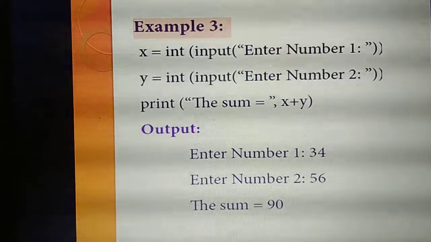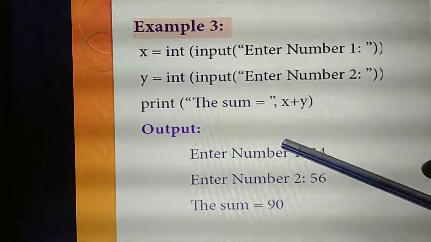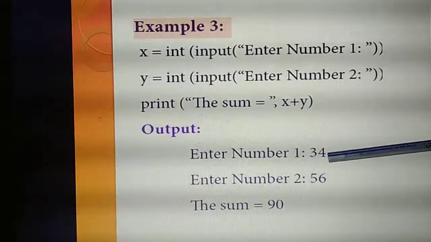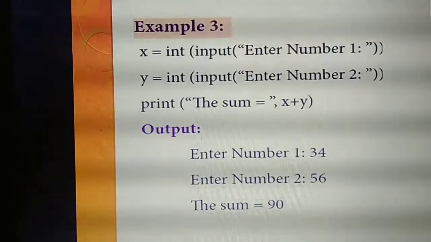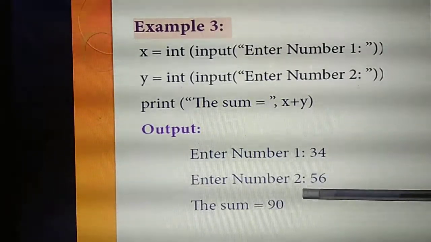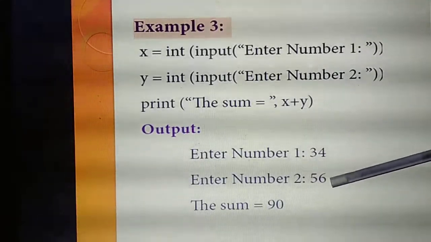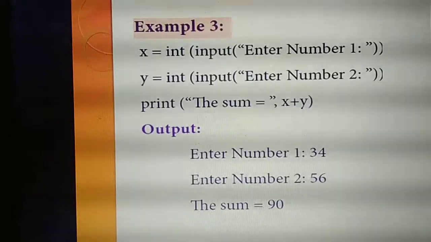Listen, in the output screen, what result will you get? Enter the number 1: I am entering the first number as 34. You could enter 5 or 6 or 8. Enter number 2: I am entering the second number as 56. In the third line it will display the sum.